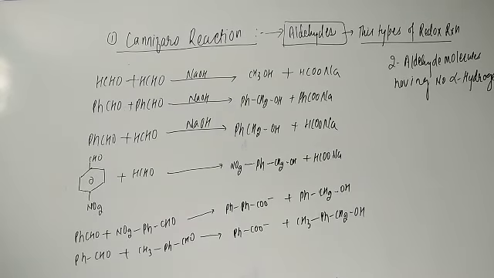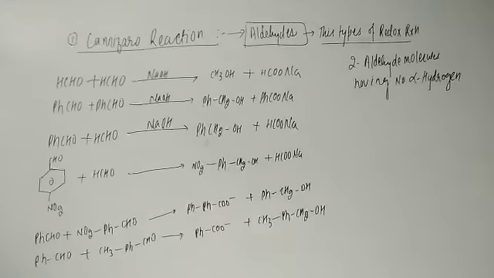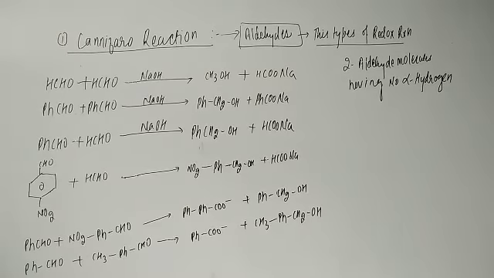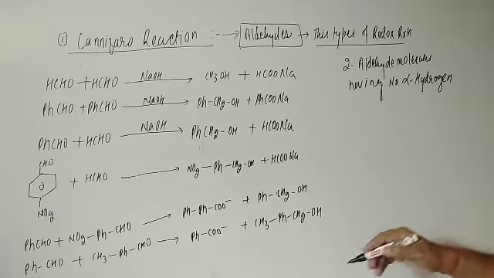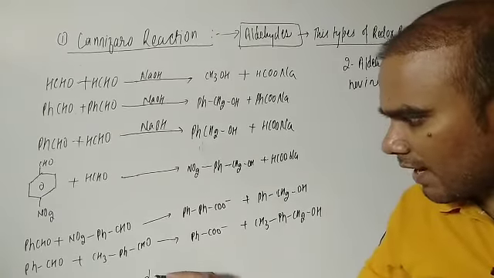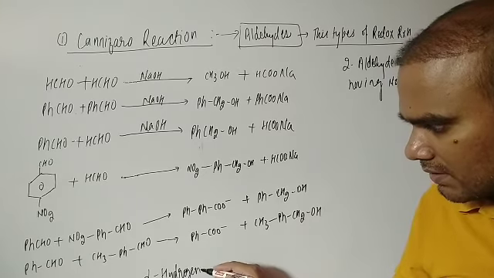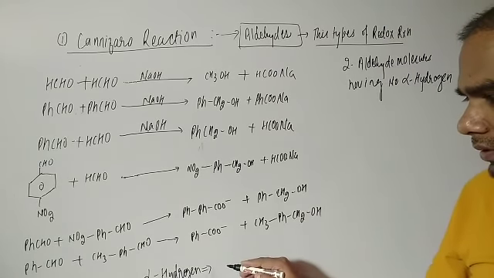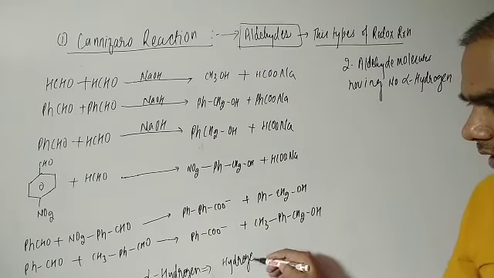Now students, if there is no alpha hydrogen, how can you identify whether there is alpha hydrogen or not? So try to understand the meaning of alpha hydrogen. Alpha hydrogen means the hydrogen next to the functional group.